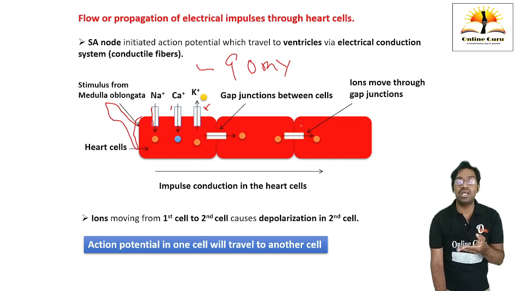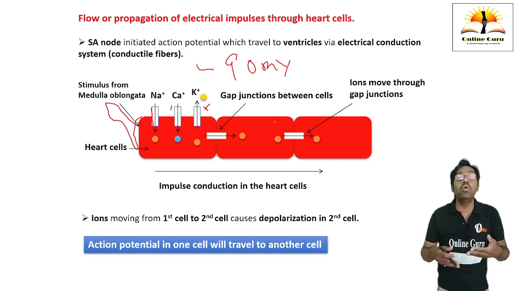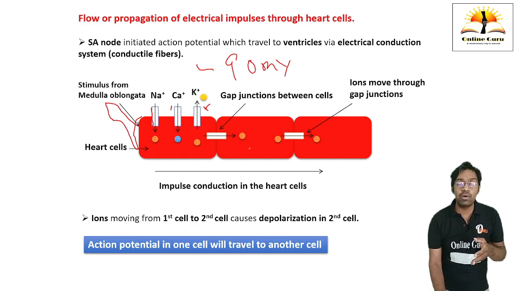Through these gap junctions the ions move, and when these ions move into this cell, they stimulate the mechanically operated or voltage gated sodium channels. In this cell also, these sodium channels cause an increase in the positive polarity, it achieves a threshold potential, and an action potential is generated in this cell also.